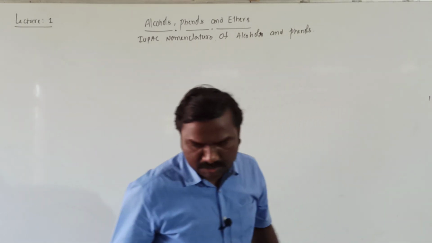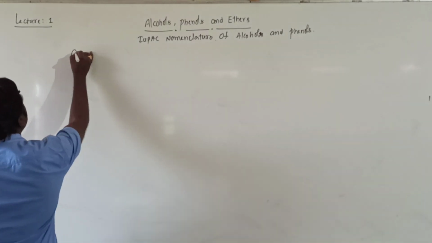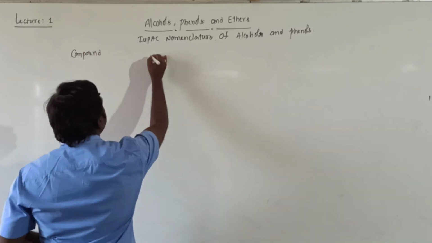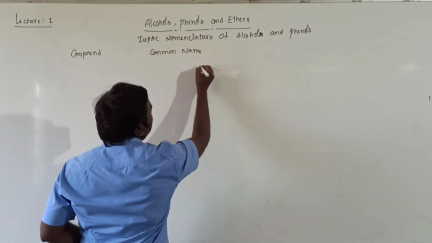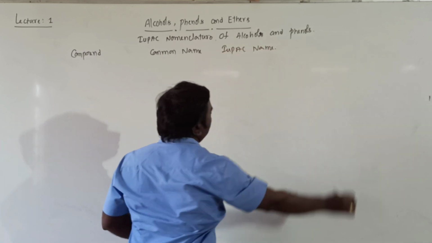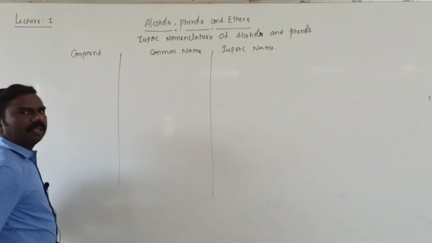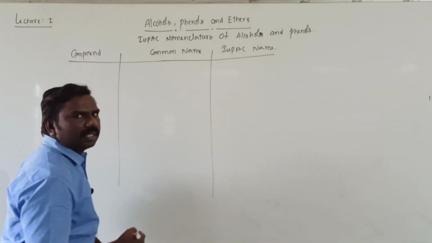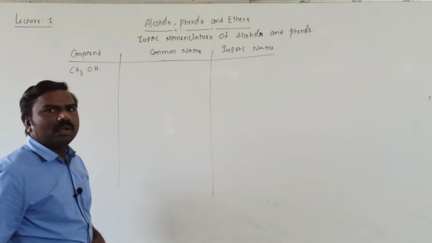So now in this session, the first column is compounds, next one is common name, next one is IUPAC name. We will write one by one, starting with a simple one. CH3OH, one carbon.